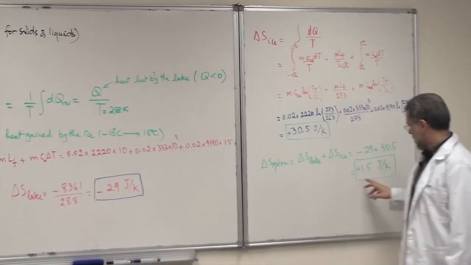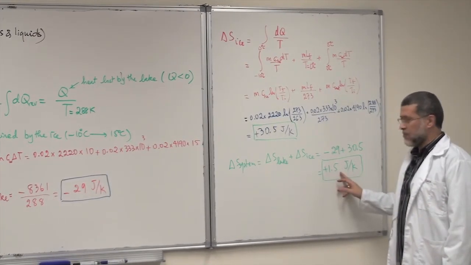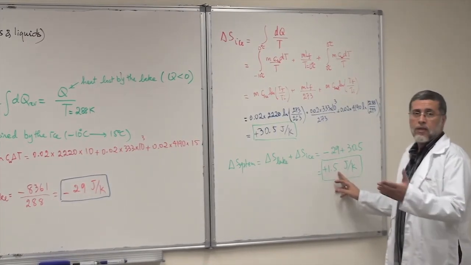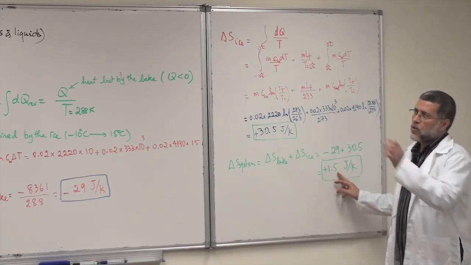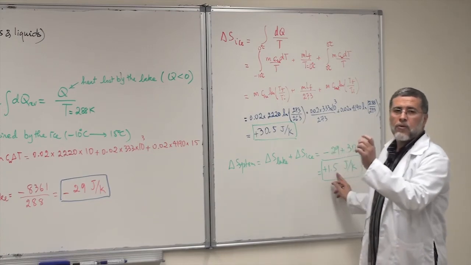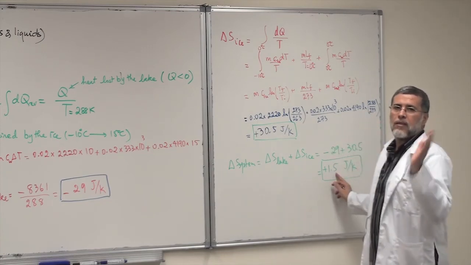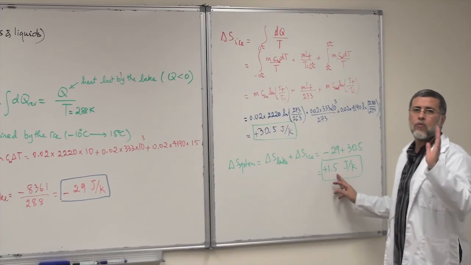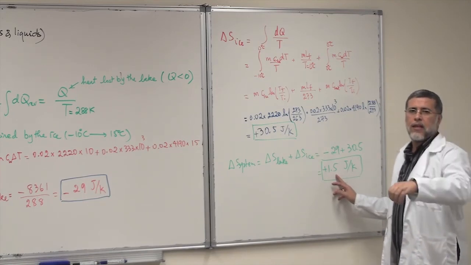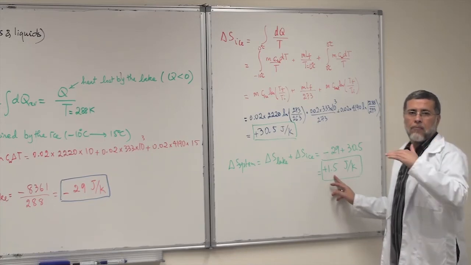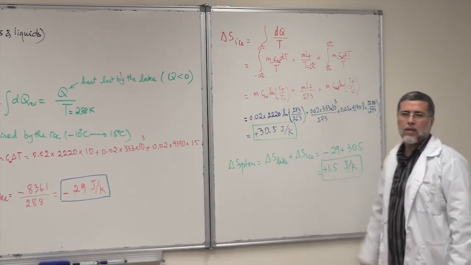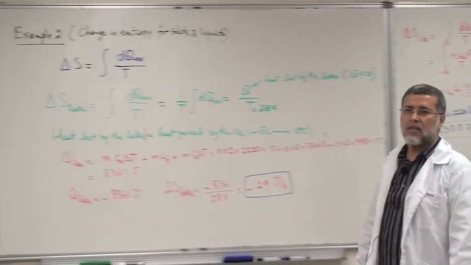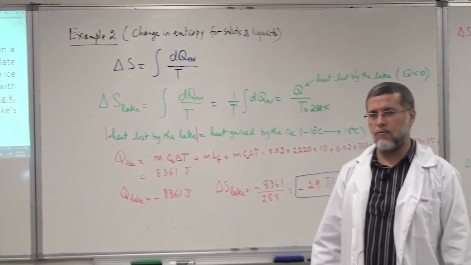Now the other thing is delta S of the system is positive. Of course, this is an irreversible process. No way that the 20 grams of water will spontaneously become ice again just by itself. This is an irreversible process. It's a one-way process. When you put ice in the lake, it will melt. Spontaneous melt, and delta S will be positive, and in accordance with the second law of thermodynamics, delta S for an irreversible process should be positive. Thank you.